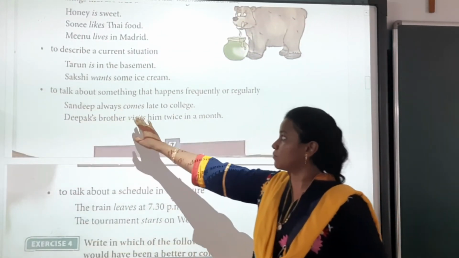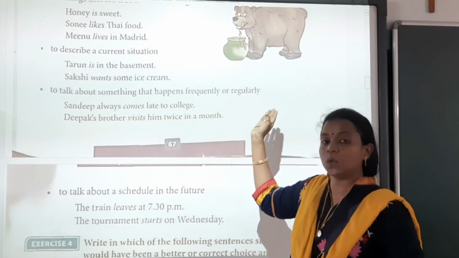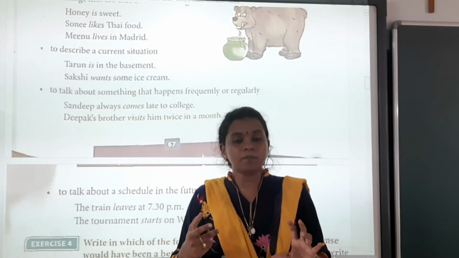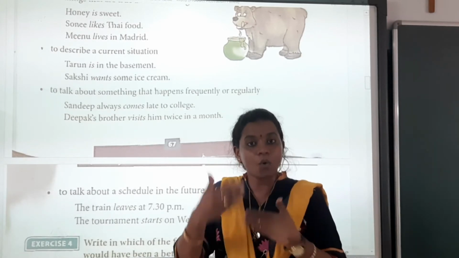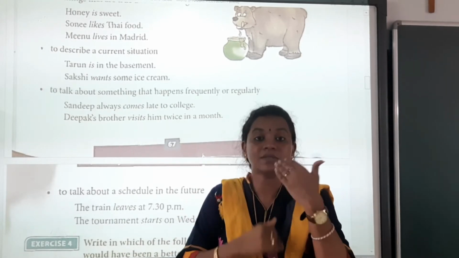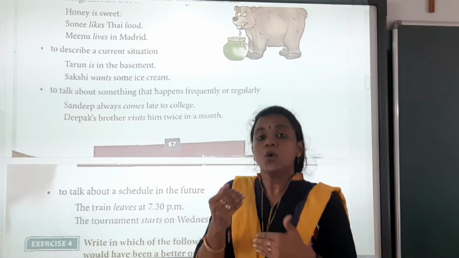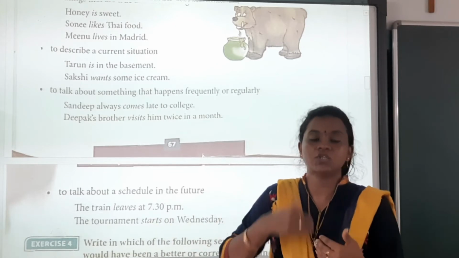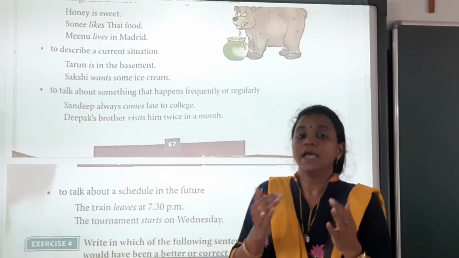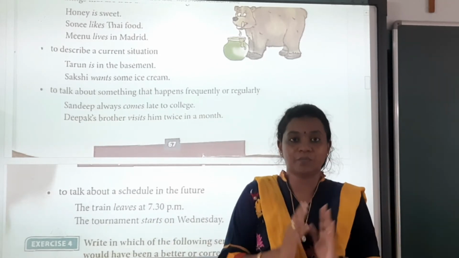To talk about something that happens frequently or regularly. Something frequent means it keeps happening, going on for some time. So what happens continuously as a habit, that is also called our simple present tense.